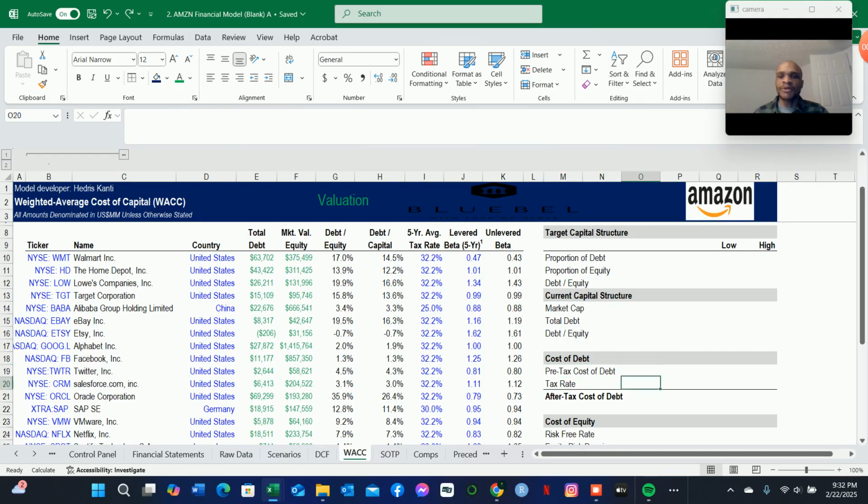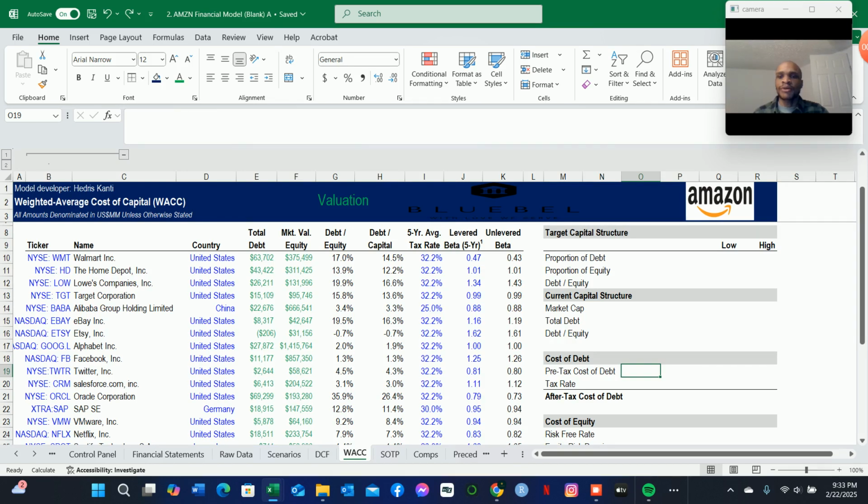So we have to weigh the after-tax cost of debt to the proportion of debt. And of course, it takes into account the interest expense, which is tax deductible.